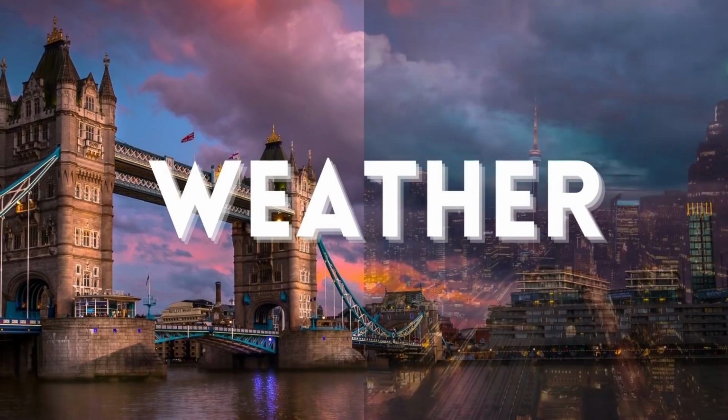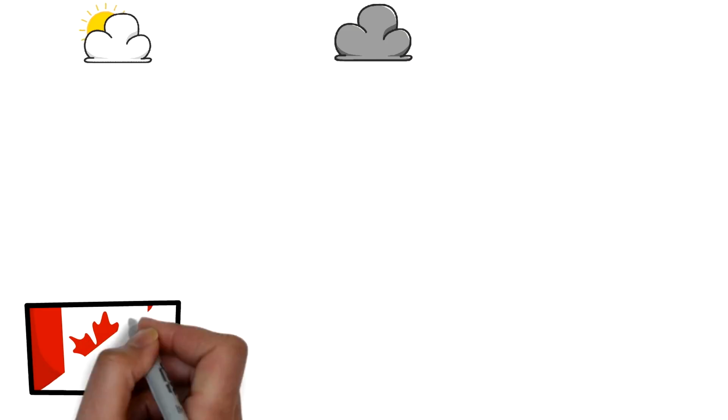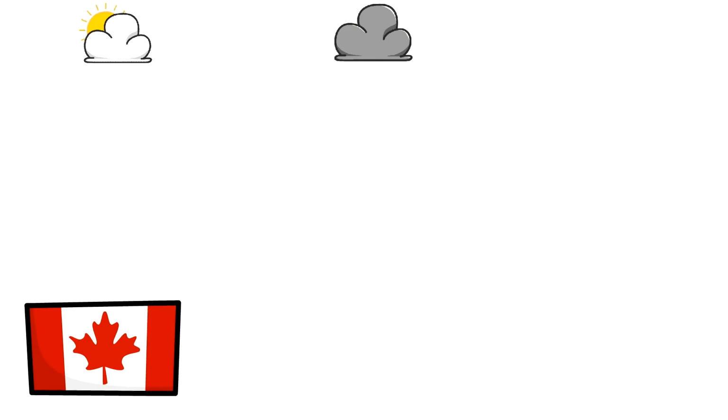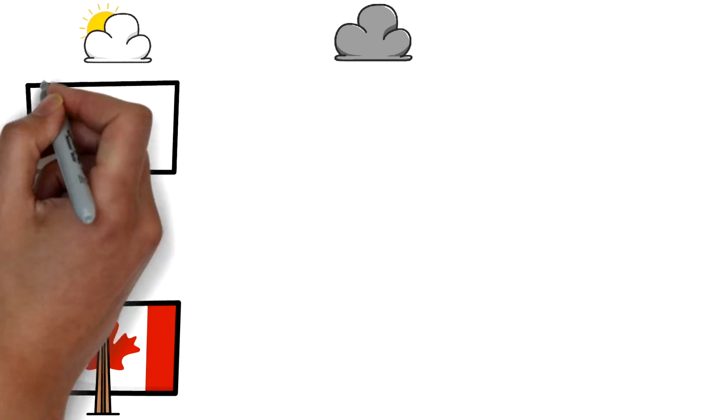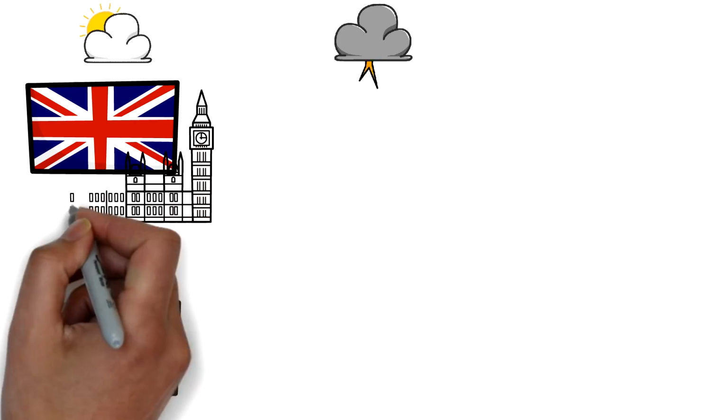Let's discuss weather now, because when it comes to Canada, it's very important to discuss the weather because obviously Canada is famous for its harsh winter climate. So in here I've listed down three cities both from UK and Canada.